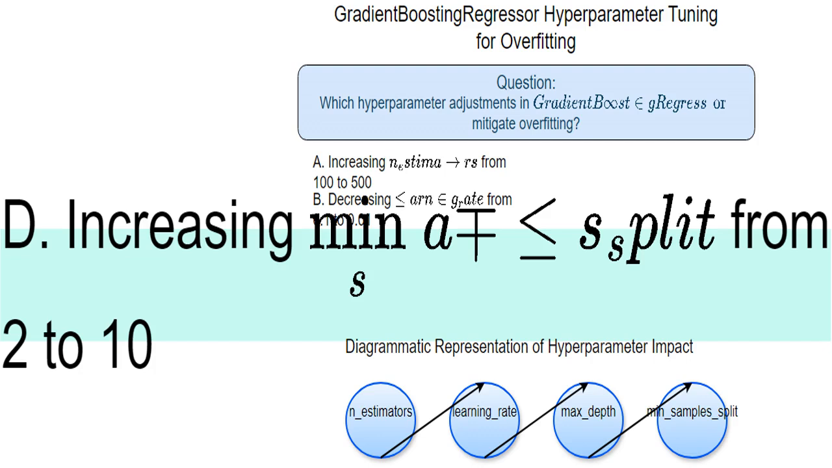Increasing min_samples_split means each branch in my decision trees needs more data points before splitting. This prevents the model from making decisions based on tiny, noisy subsets of the data. It's a great way to simplify and make the model more robust.